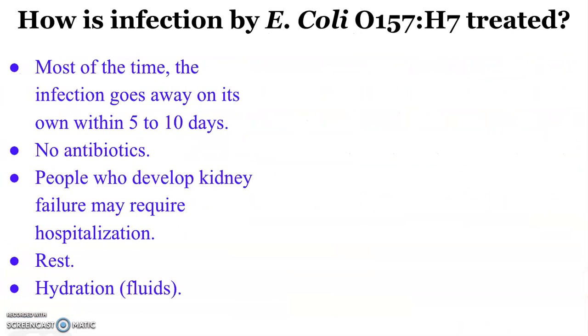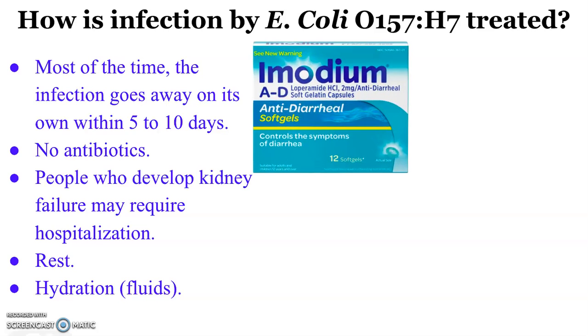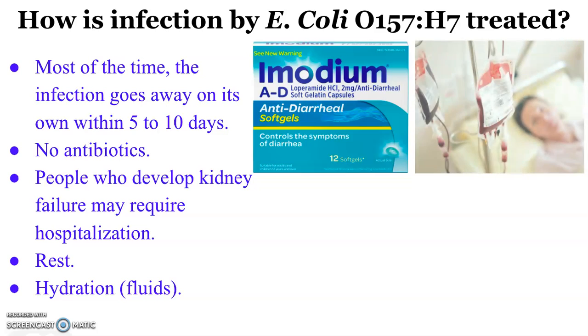So, how do you treat an infection by E. coli O157? Well, most of the time, the infection goes away on its own within 5 to 10 days. Now, diseases are typically treated with antibiotics. However, this is not the case. Why? Because antibiotics might increase the production of Shiga toxin and worsen symptoms. Instead, patients are encouraged to have enough rest, consume plenty of fluids to replenish everything lost through vomiting and diarrhea, and also practice good hygiene habits.